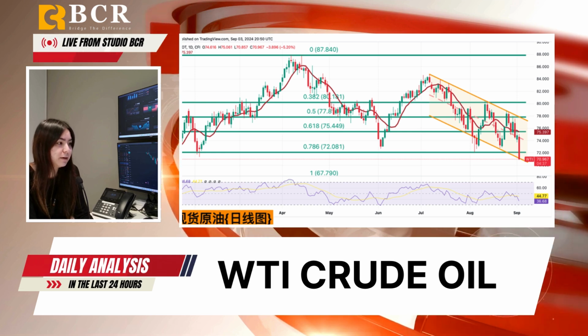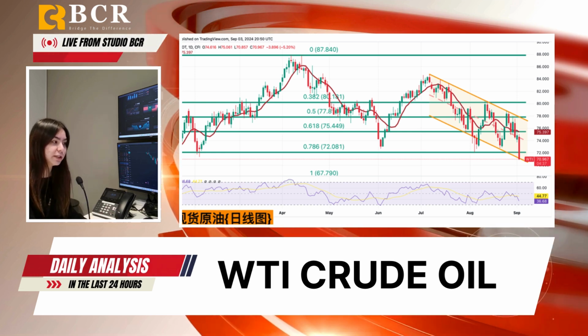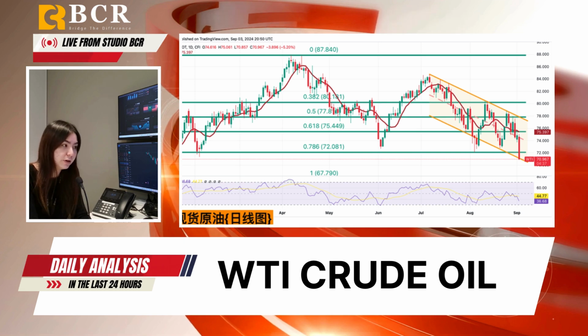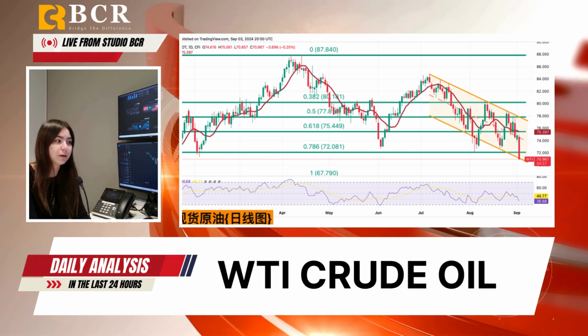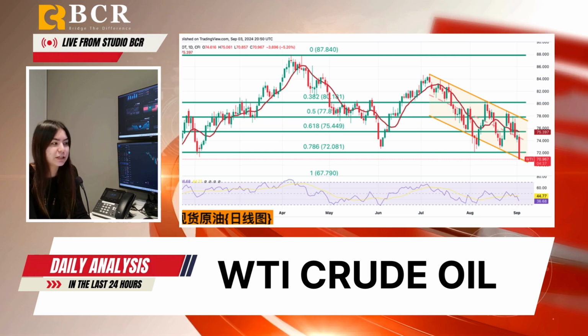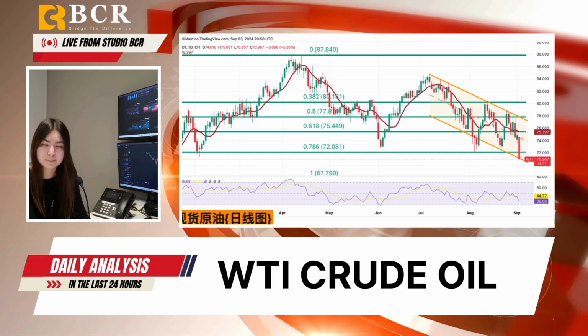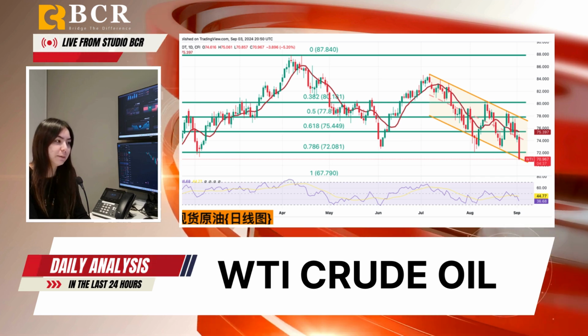The market sentiment remains weak due to demand concerns from the US and China, Libya's partial oil facility reopening, and the OPEC Plus decision to increase production in October. The technical indicators, such as the weak 14-day RSI, suggest a very short-term outlook for the WTI prices.